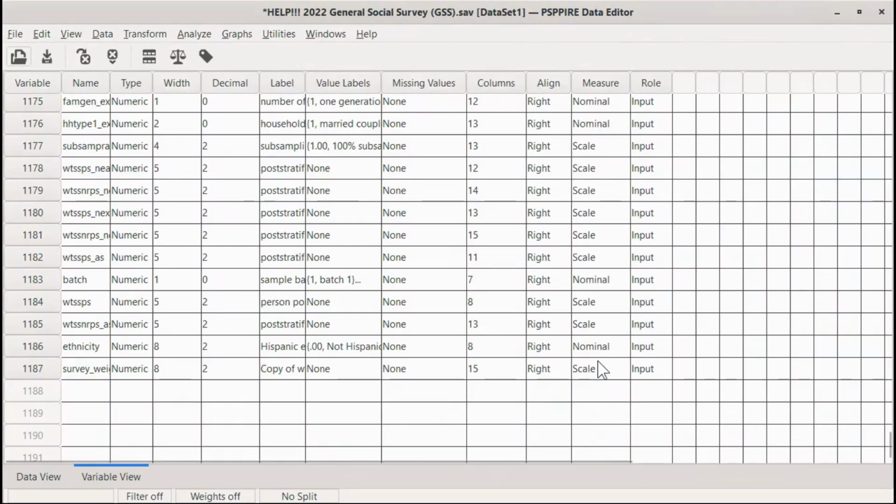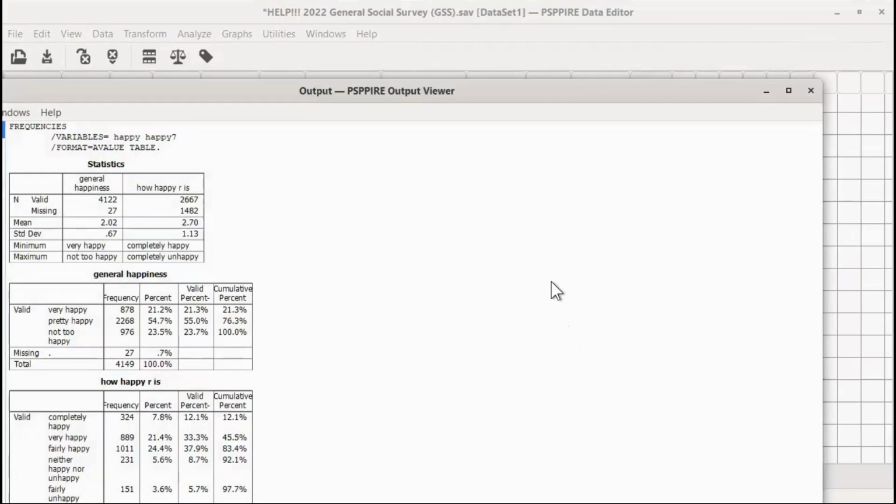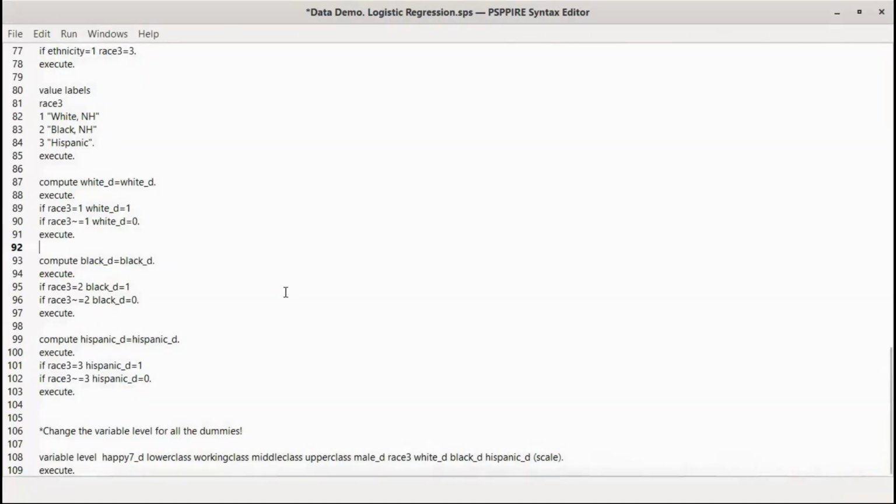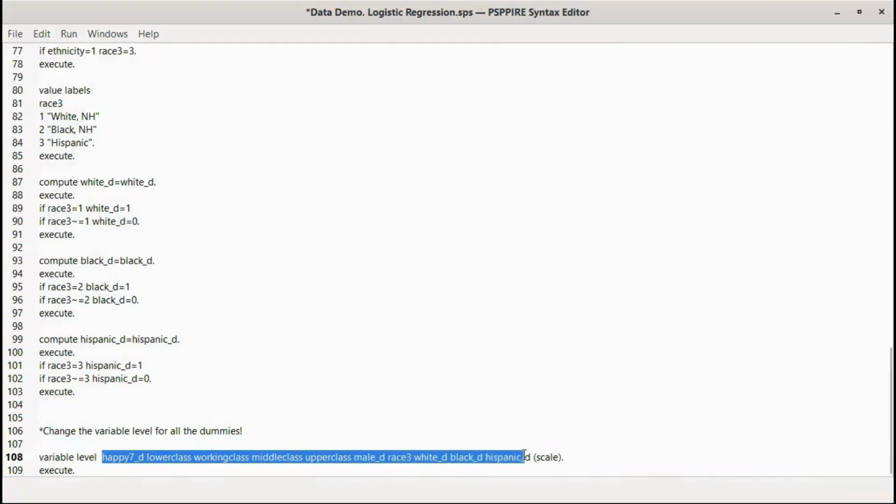If you don't do that, it's really going to screw up your data. There is a nifty little bit of code called variable level. We just write variable level, the variables that we want to turn to scale, and then in parentheses at the end, scale. I got these variable names just by doing a frequency, hitting paste, and copying and pasting it over.